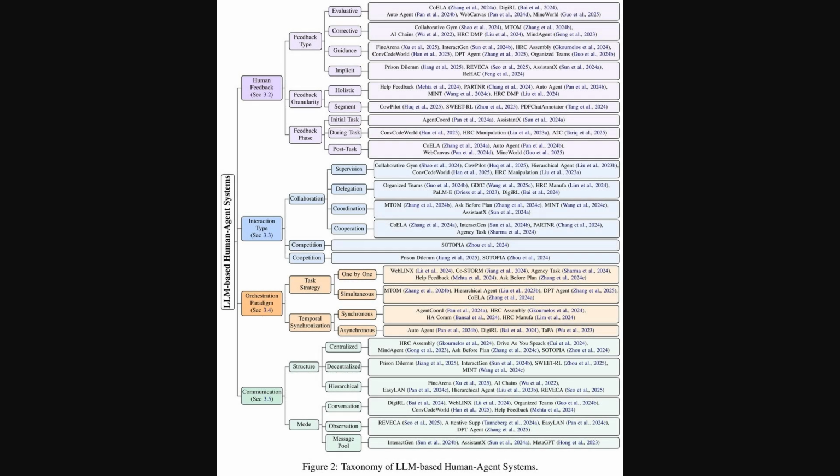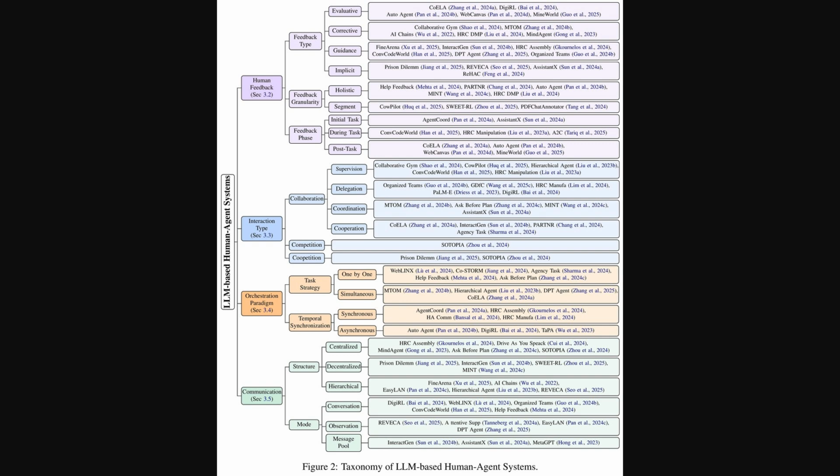Alright, so Figure 2 really zooms in on 4 of those components we just discussed, giving us a much more detailed taxonomy. For human feedback, for instance, it breaks this down by type, like evaluative feedback, which is about judging quality, or corrective feedback for fixing errors. It also considers feedback granularity, meaning whether feedback applies to the whole task or just specific segments.